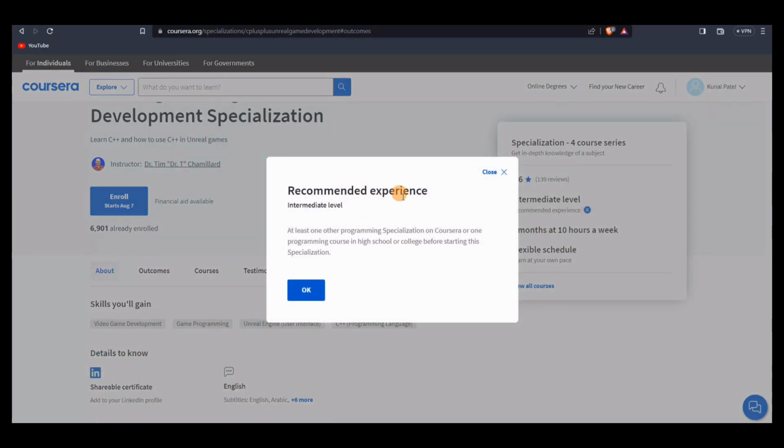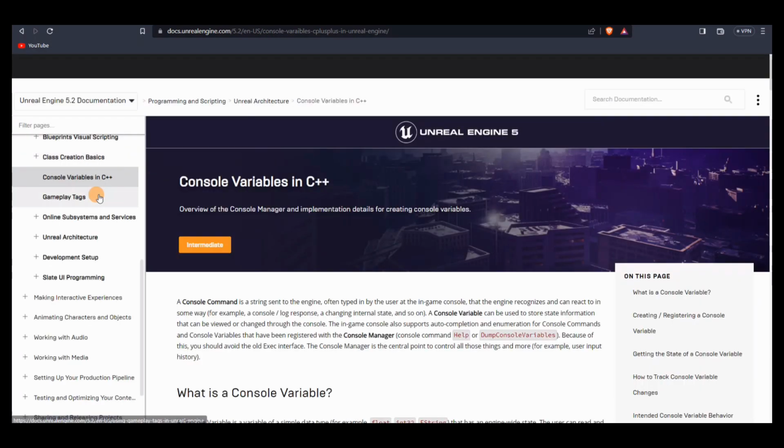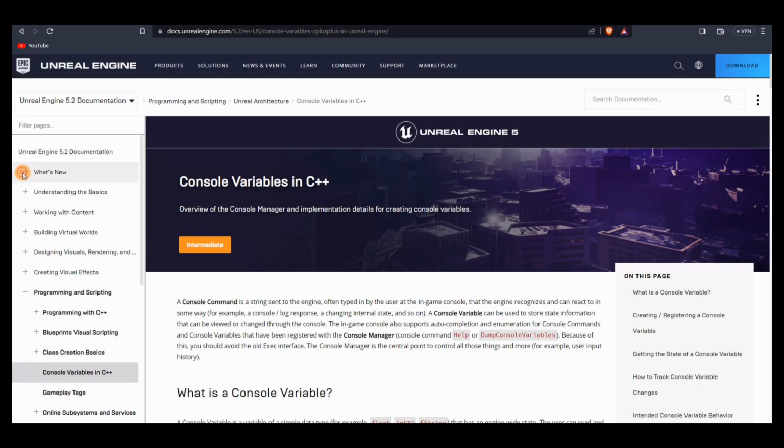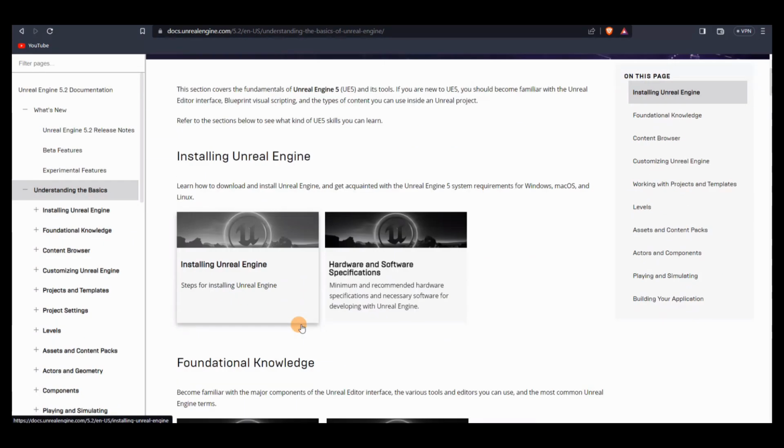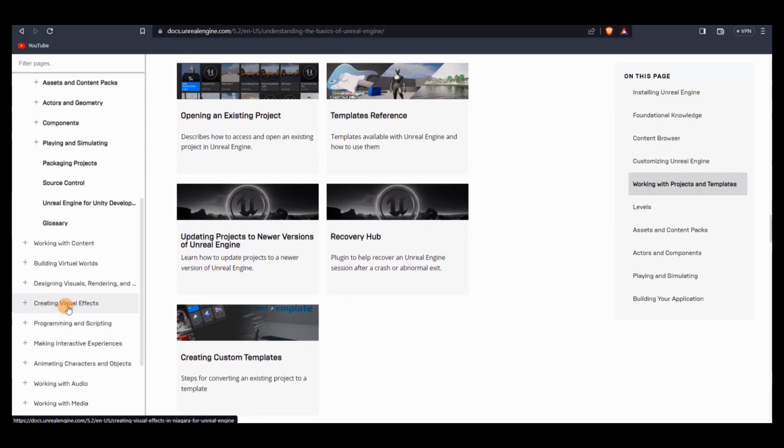The last and best way to learn C++ is through the Unreal documentation website. Select the version you are using, and then click on Programming and Scripting. By going through this documentation, it will tell you how to install Unreal and everything you need to learn to become an Unreal-friendly game developer, but keep in mind that everything comes with practice.